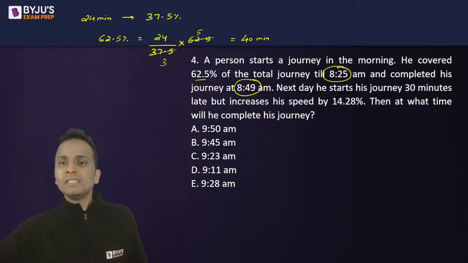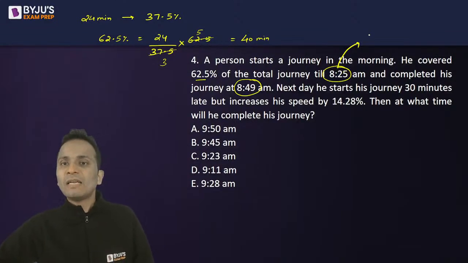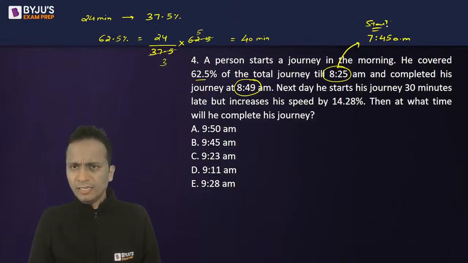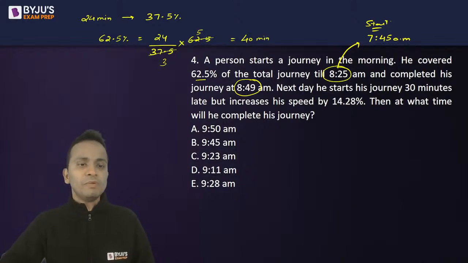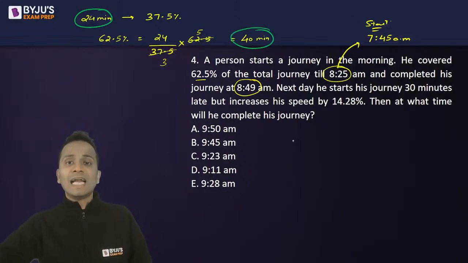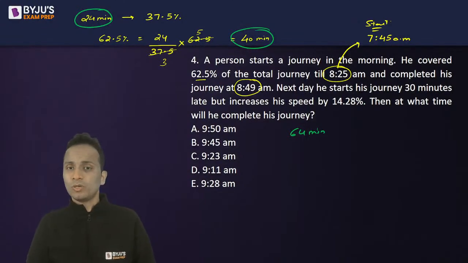So that means he must have started 40 minutes before 8:25. That means he must have started at 7:45 a.m. Okay, so this is the start time. I hope I'm clear up till this part. Done. So this is the start time. So now at this speed, what is the total time he has taken? He has taken 24 minutes plus 40 minutes, that is 64 minutes. So when he traveled at the normal speed, he took 64 minutes in total.